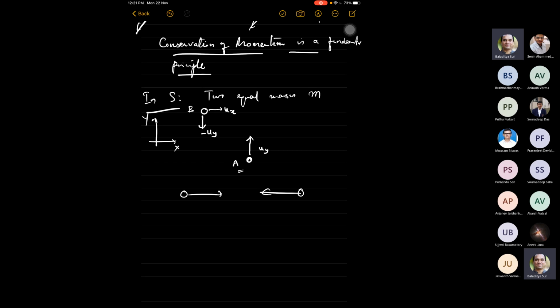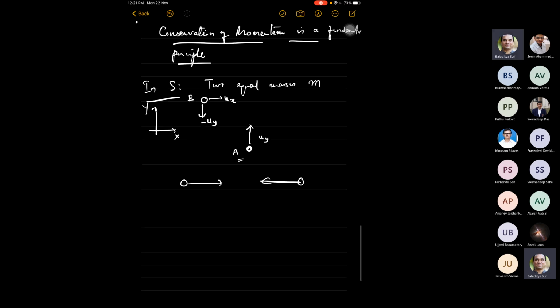If you observe it from two frames which are also moving relatively along the same direction, you will see that the conservation of momentum holds even in that case, and there is no problem. But when you involve both x and y movements, you will see in a minute that the conservation of momentum principle is no longer valid if you apply the relativistic transformation of the x and y components of velocities that we just discussed. So let us see how that happens.